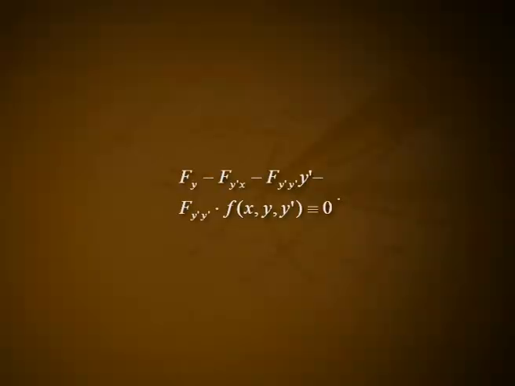This can be established by seeking the functional for which the Euler's equation f y minus f y dash x minus f y dash y into y dash minus f y dash y dash into y double dash is equal to 0 coincides with the above second order differential equation. This means that there must be an identity with respect to x, y and y dash, f y minus f y dash x minus f y dash y into y dash minus f y dash y dash into f of x y dash is identically equal to 0.